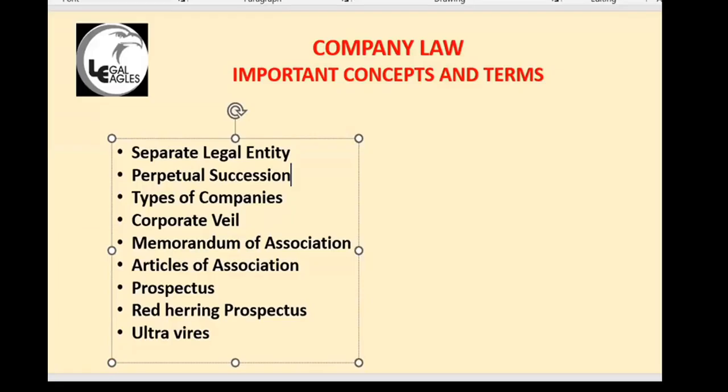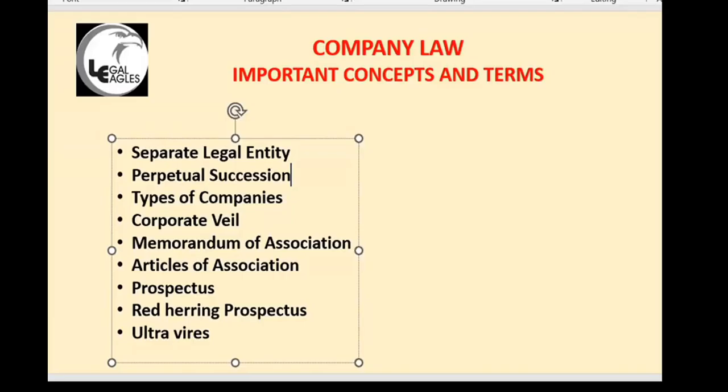In that case, directors may be held responsible and the company will be held responsible, not the shareholders. So in a civil case, the company will be sued, not the shareholders. That is the separate legal entity. Shareholders only enjoy the profit and loss.